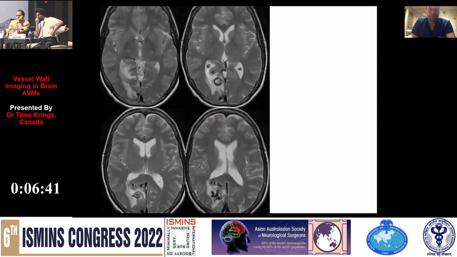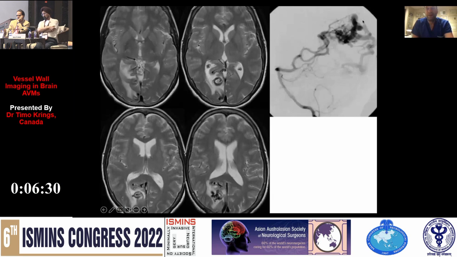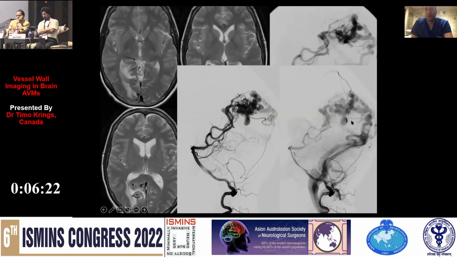What about this unruptured aneurysm? Unruptured AVM with an intranidal aneurysm. Well, this unruptured AVM happened to look like this before treatment, or 6 years ago, and looks like this now. And you can see that over time, an aneurysm formed in the inferior aspect of the AVM. And now we see that surrounding this aneurysm, we have significant edema in an unruptured AVM. Maybe this is an AVM about to rupture.